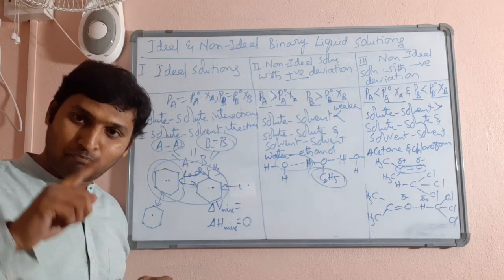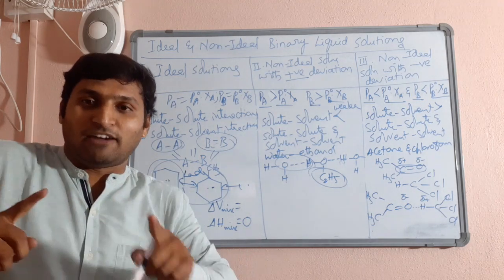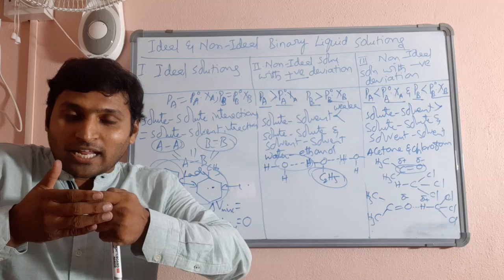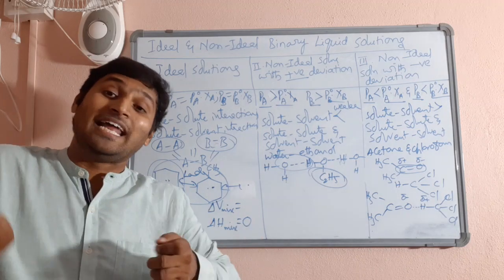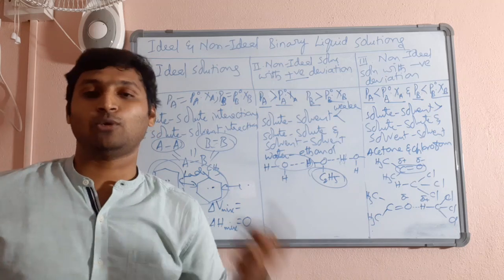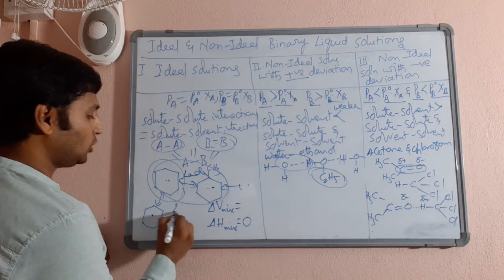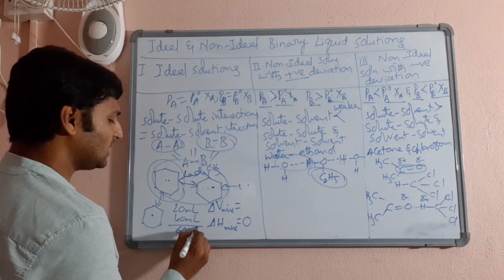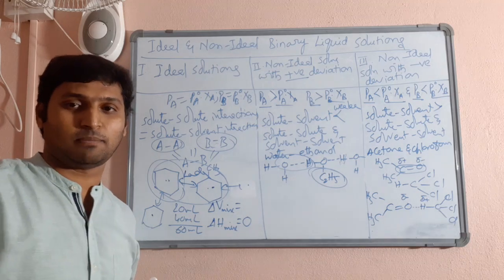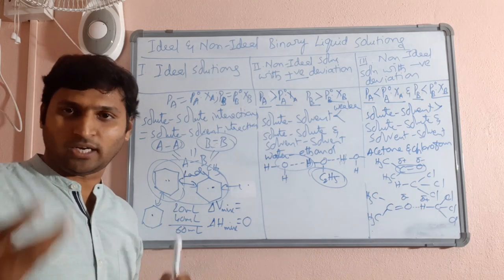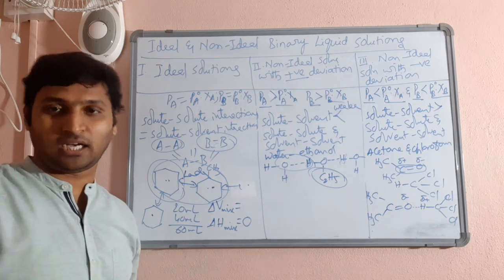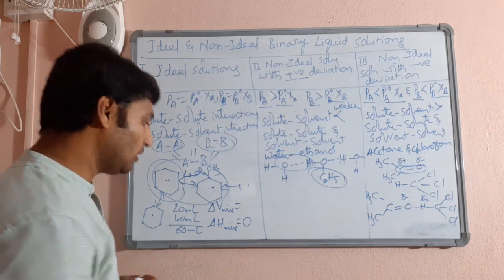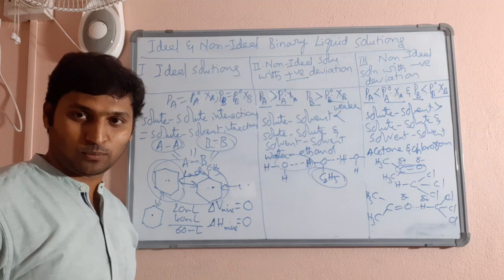Point number 1. Point number 2. Forces before and after mixing were the same. As a result, the molecules will mix with each other without any new spaces created. So net volume will be the same as the sum of the volumes of the two liquids. That means, say I took 20 ml of A and 40 ml of B. Then the mixture will have exactly 60 ml, not 60.01 ml or 60.05 ml or 60.09 ml, no increase. Or it will not be 59.95 ml or 59.94 ml, no. It will be 60 ml only. Understood? So delta V mixing also will be 0.